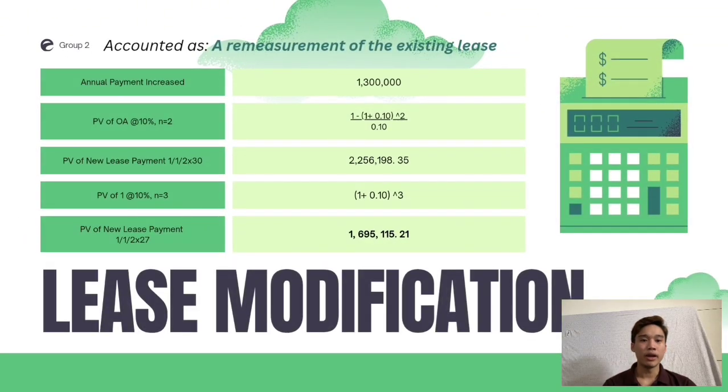Lease modification. First, let us determine whether this lease modification is accounted for as a separate lease or a remeasurement of the existing lease. For this specific case, the lease modification is accounted for as a remeasurement of the existing lease. Now, let us compute. The annual payment increase is multiplied by the PV of ordinary annuity at 10% for 2 periods, which equals 2,256,198.35, and then it is multiplied by the PV of 1 at 10% for 3 periods, which equals 1,695,115.21.